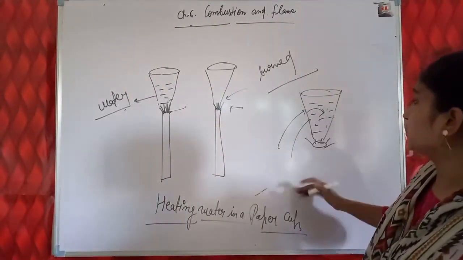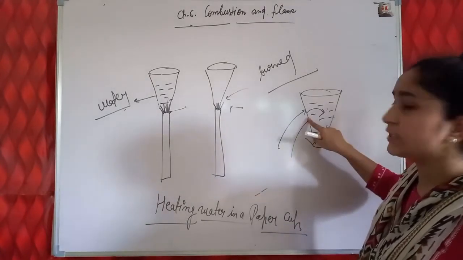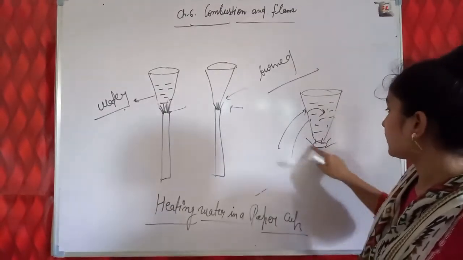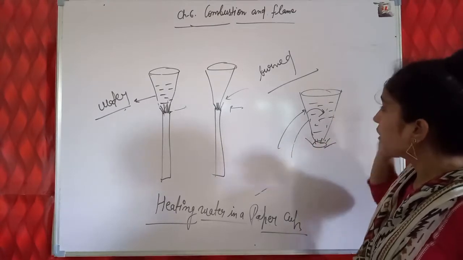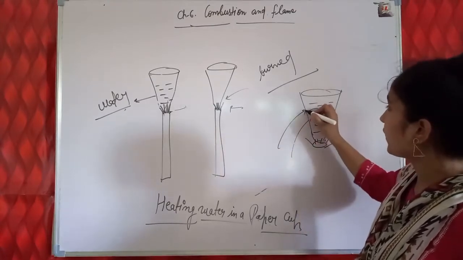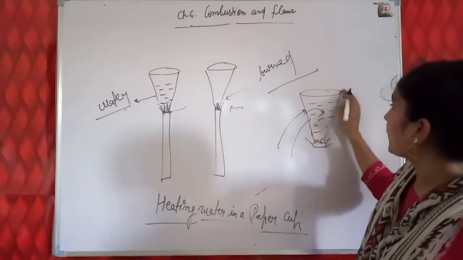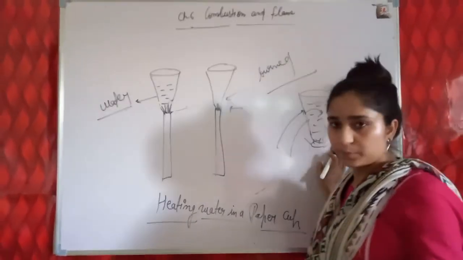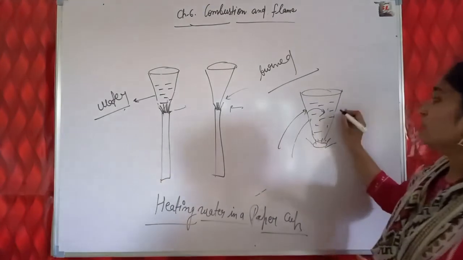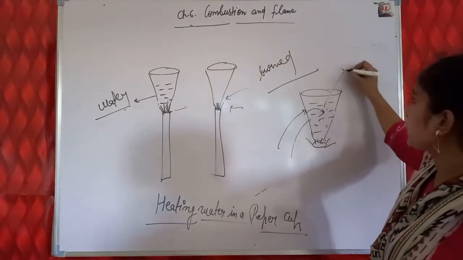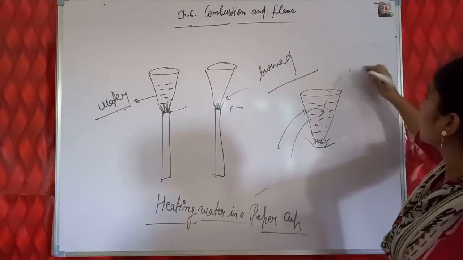So you may have well understood the term conduction. The heat that is provided to this paper cup is transferred to the water. So the paper didn't get burned. Why? Because on receiving heat, water starts to boil.